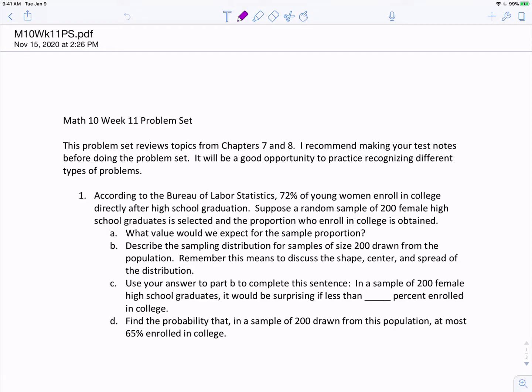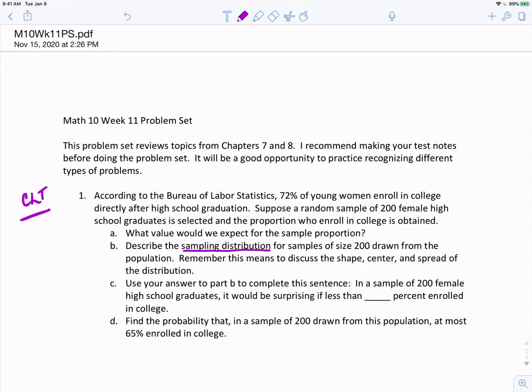Number 1. According to the Bureau of Labor Statistics, 72% of young women enroll in college directly after high school graduation. Suppose a random sample of 200 female high school graduates is selected, and the proportion who enroll in college is obtained. When we look at this set of questions, we can see that this is a CLT question because it's asking us about sample proportions and probabilities involving sample proportions, and also about the sampling distribution.